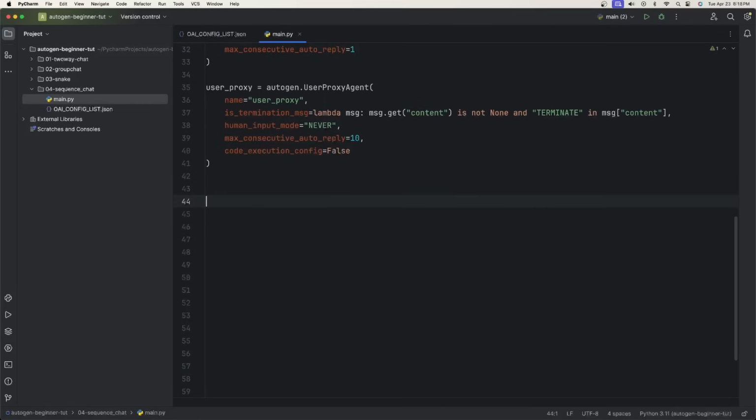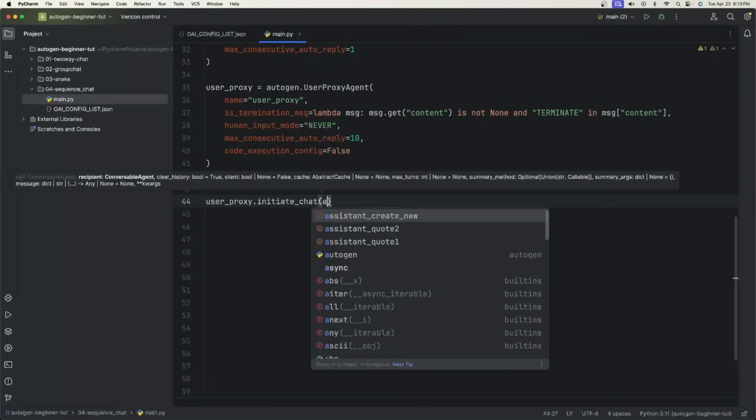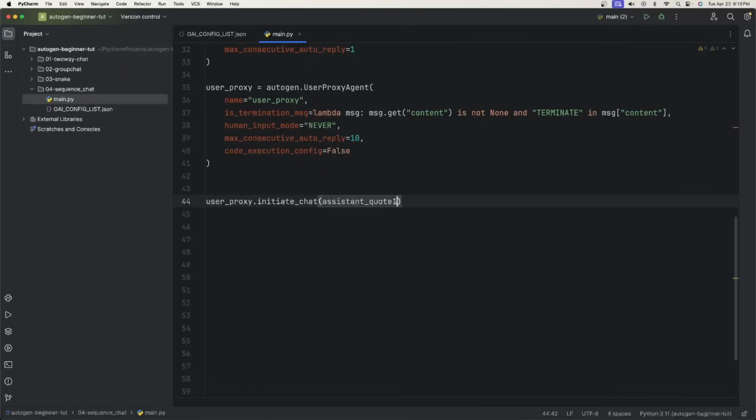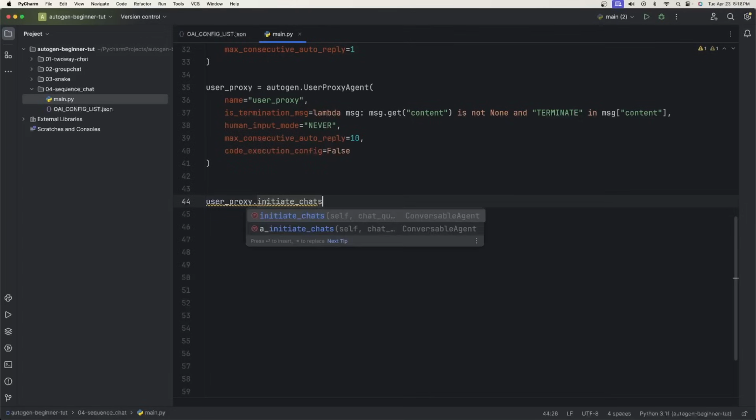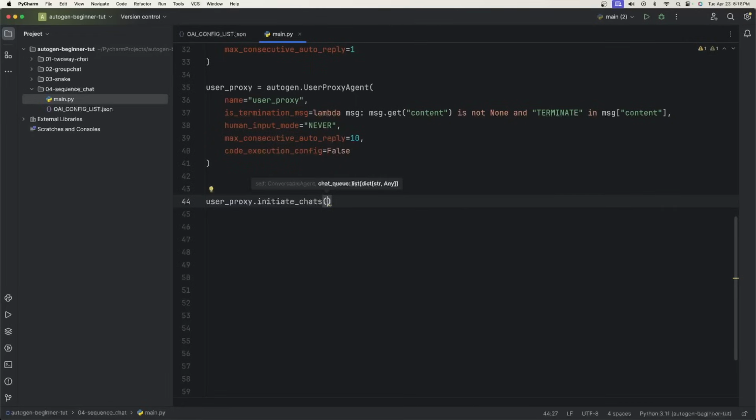Okay, now for the sequential part. We're used to saying user proxy dot initiate chat and then giving one of the assistants, so for instance, assistant quote 2, and then we can give a message. However, it's not quite like that. What we're going to do is instead say user proxy dot initiate chats, with an S at the end, not a capital. And this is now a different function.